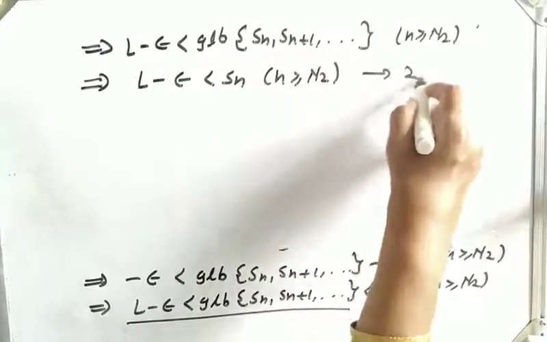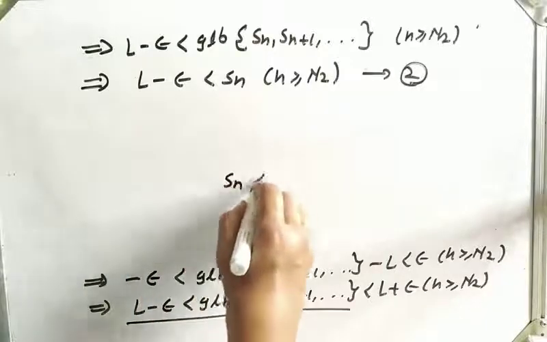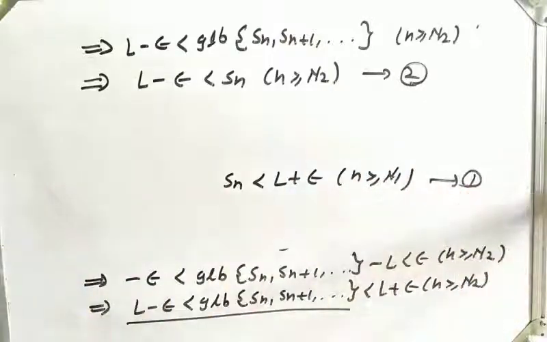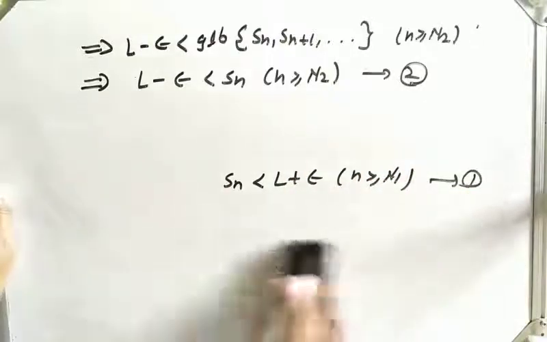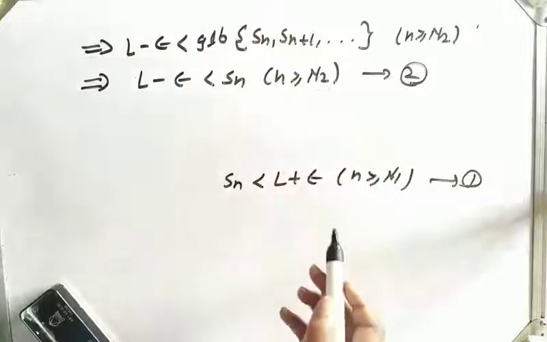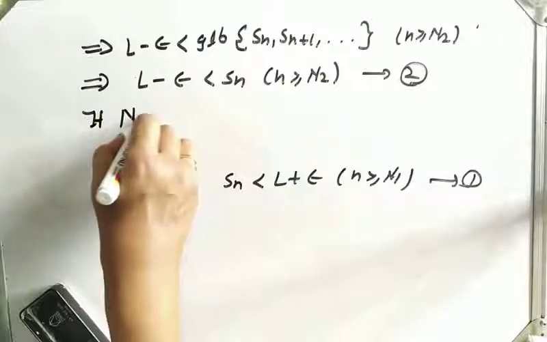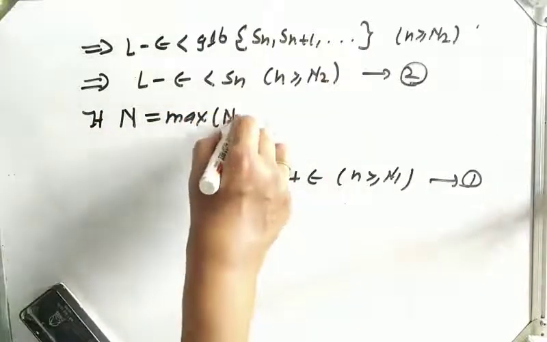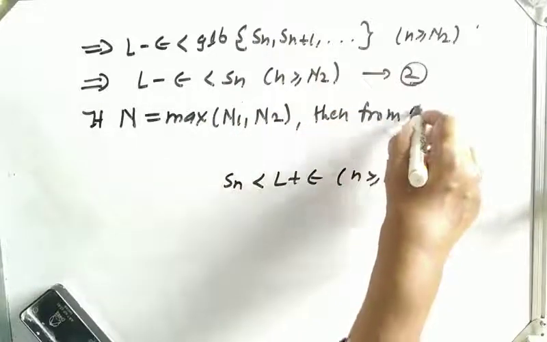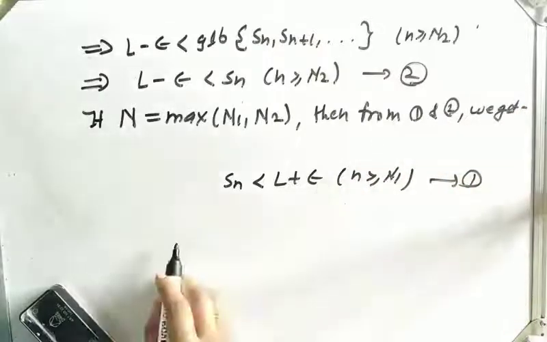Let us give it equation 2. What was our equation 1? Our equation 1 was Sn less than L plus epsilon for n greater equal N1. We have to combine equation 1 and 2. Here is N1, here is N2. So to combine it, if we take capital N equal to maximum of N1 comma N2, then from 1 and 2, what do we get?